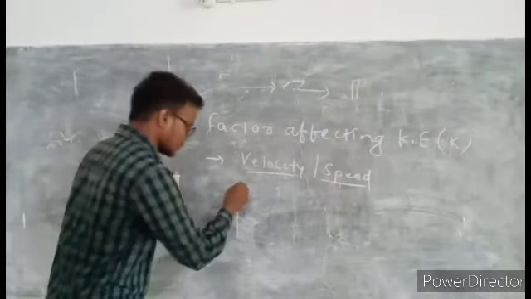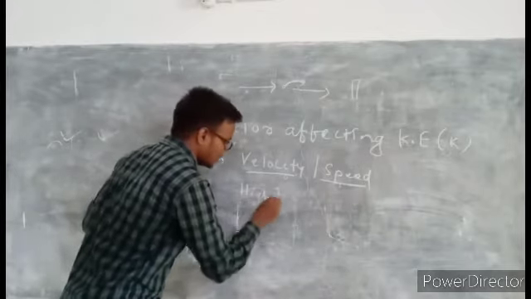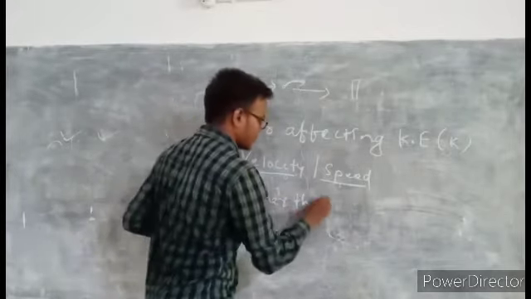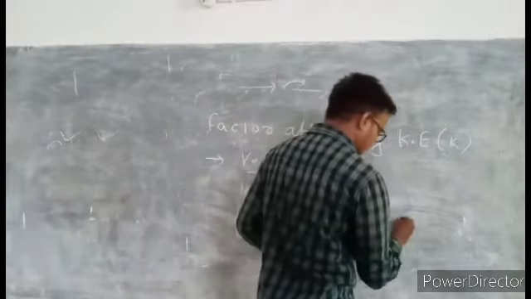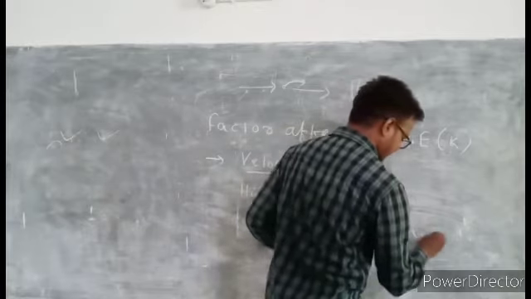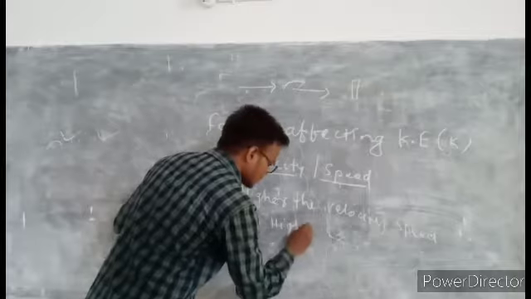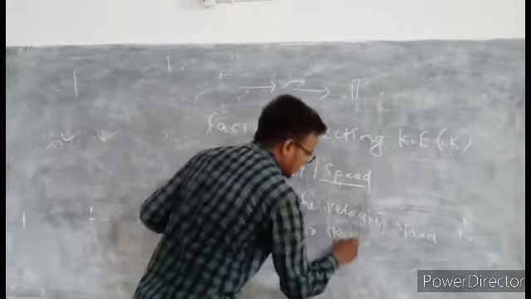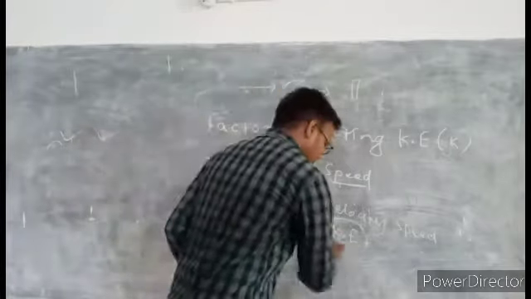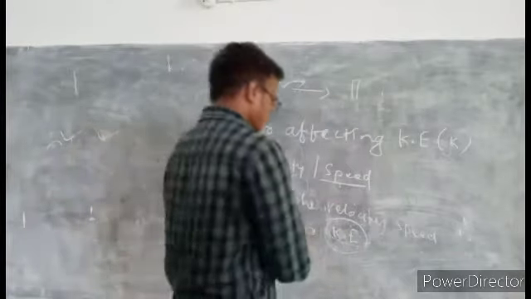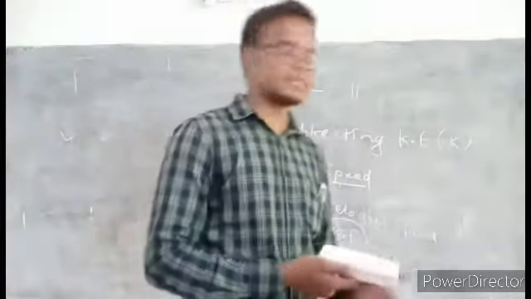From that we can write that the higher the velocity or speed, the higher the kinetic energy. Ke is the symbol of kinetic energy.